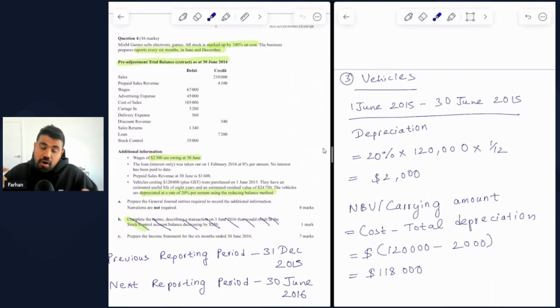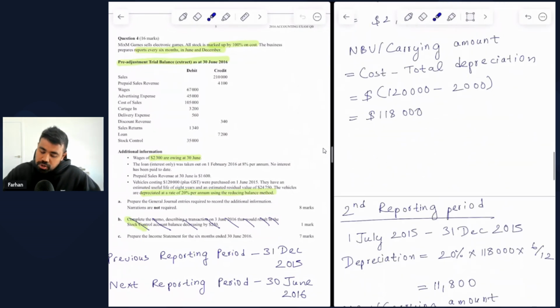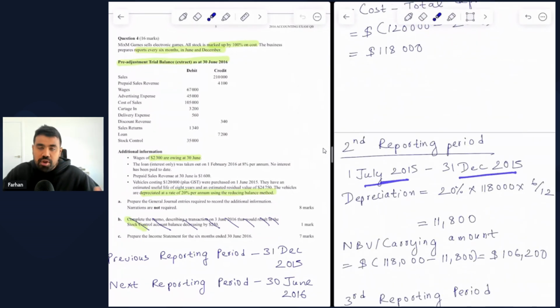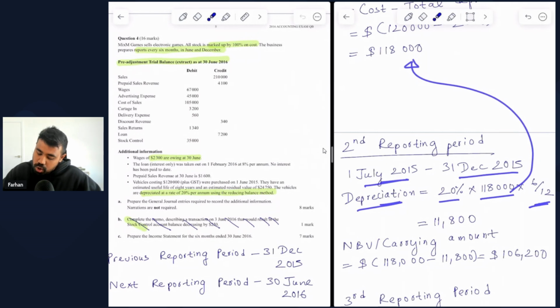All right, so let's move on to the second reporting period. So we understand the business reports every 6 months. So therefore, the second reporting period will start on 1 July 2015 and end on 31 December 2015. So what do we do? If you want to find the depreciation using the reducing balance method in the second reporting period, you take the original percentage of 20% per annum, multiply it with the carrying amount that you had calculated at the end of the previous period of $180,000. And then you multiply 6 by 12, which is the same thing as multiplying with 0.5, reflecting 6 months.